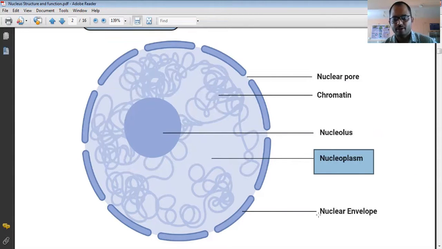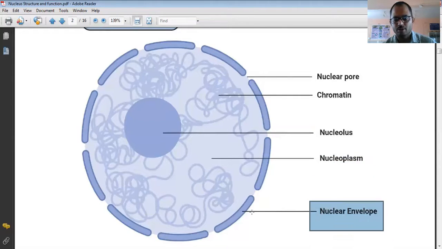And you can find this one is the nuclear envelope. This one is a double membrane. You can see the inner portion and outer portion. This is a double membrane, so this one is the nuclear envelope. There are two membranes: this one is the inner membrane and this one is the outer membrane of the nucleus, and they form the nuclear envelope. So the nuclear envelope is the membrane which makes a barrier between cytoplasm and nucleoplasm.